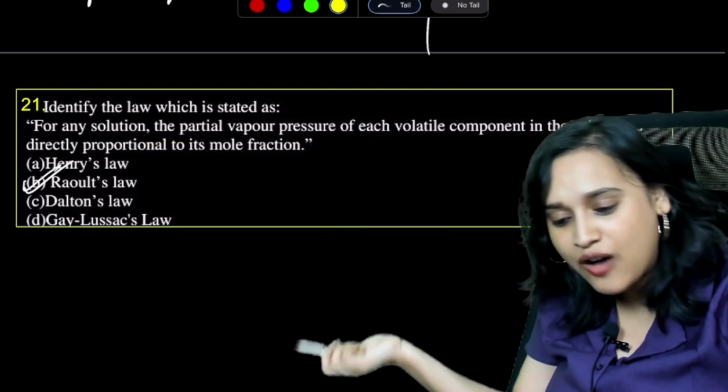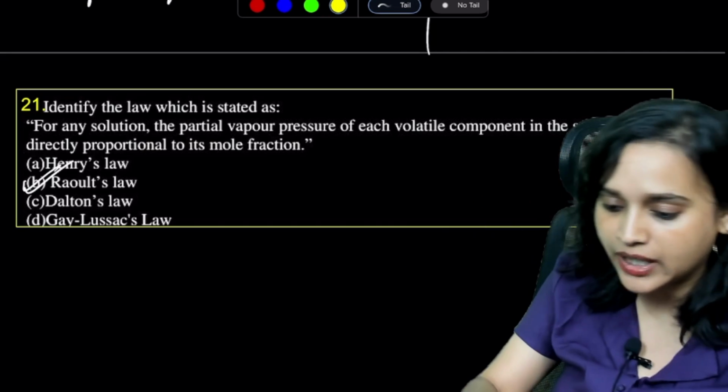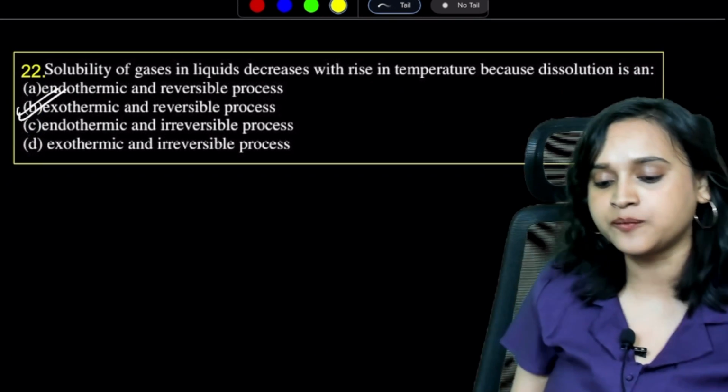Who said it? Raoul said it. So this is mixed back. We're done with the chapter, by the way. The chapter is over. Next question.